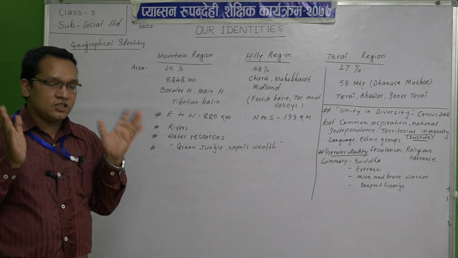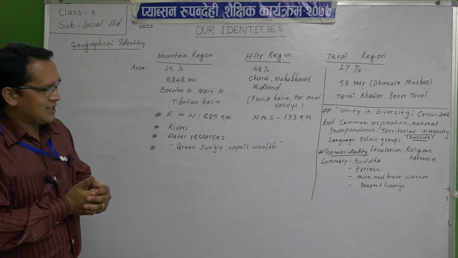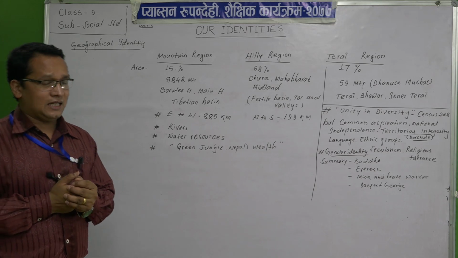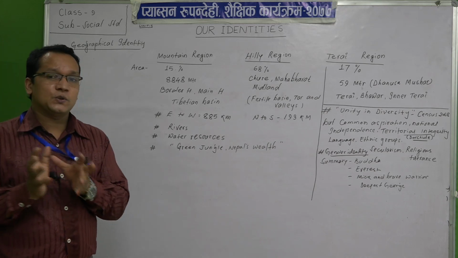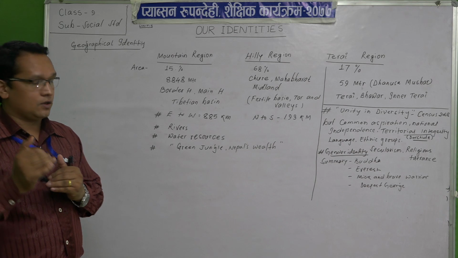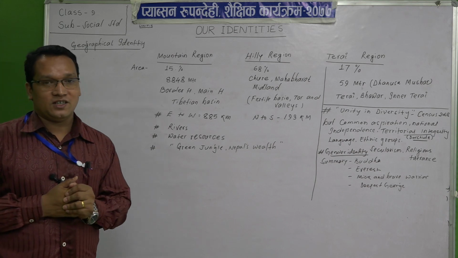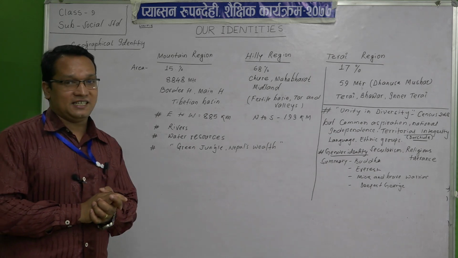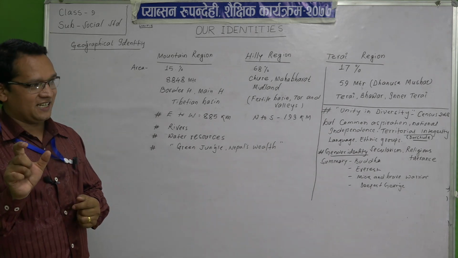So green jungle is Nepal's wealth, it is also one of our great identities, and by using this we can develop our country. Students, in this way I tried to explain geographical identity.